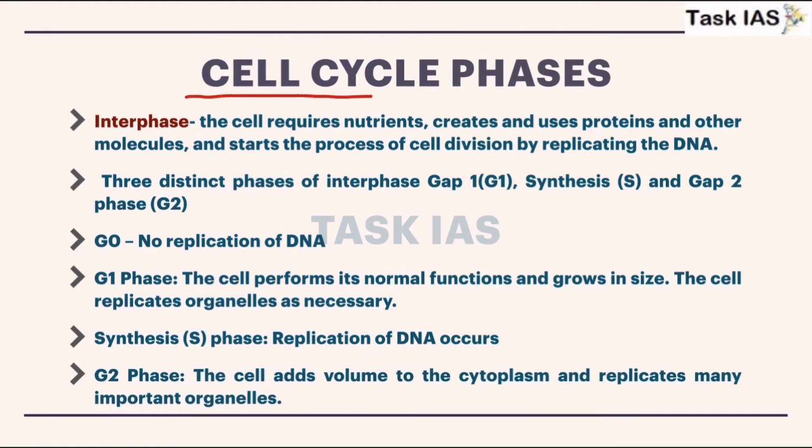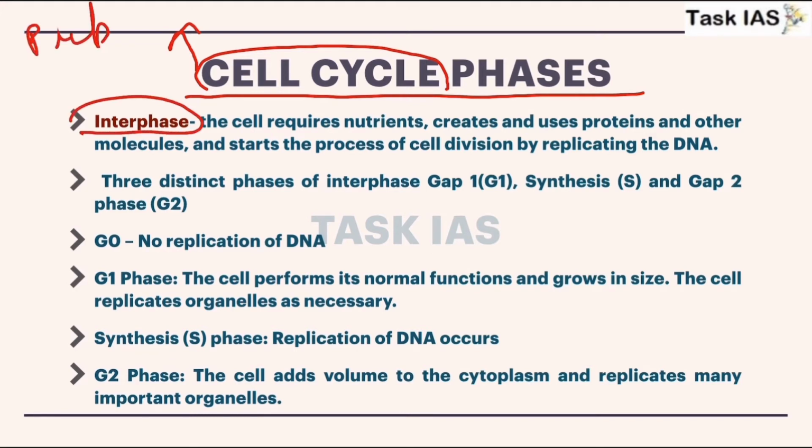Now cell cycle phases. So as we have discussed, every cell will go through two phases. Firstly is the preparatory phase, this is also known as interphase, and second is the division phase, and this division can be of two types, that is mitosis or the meiosis part.